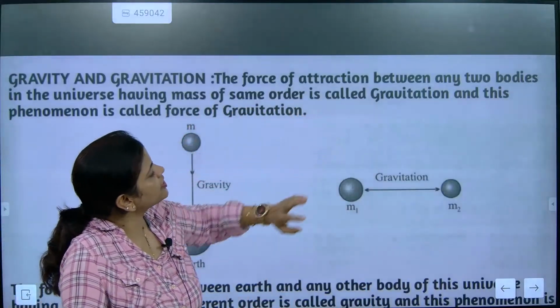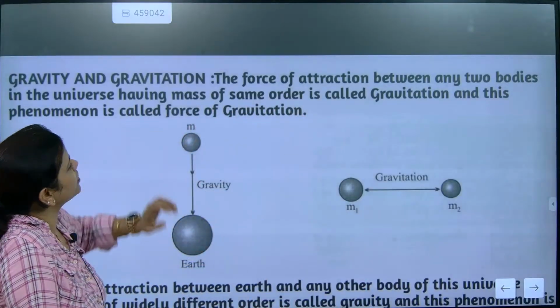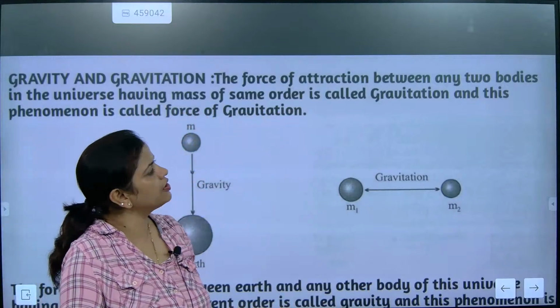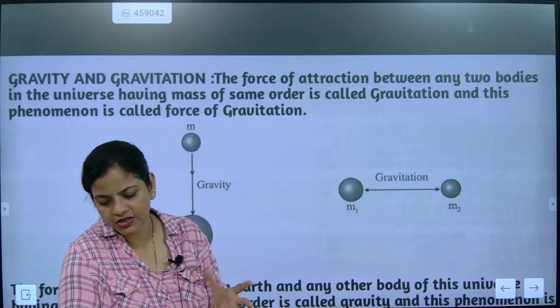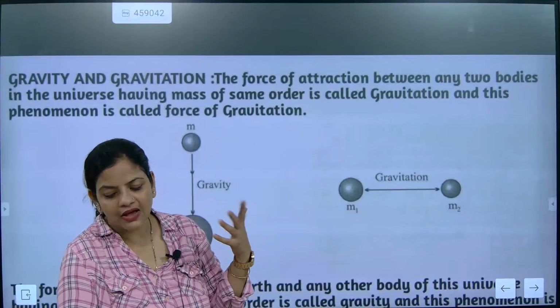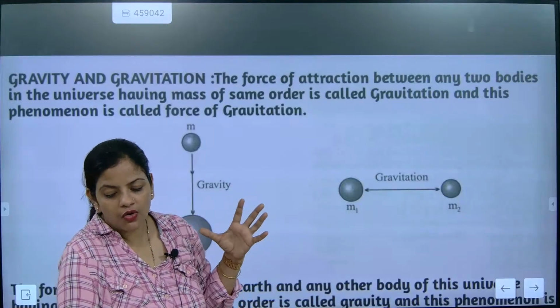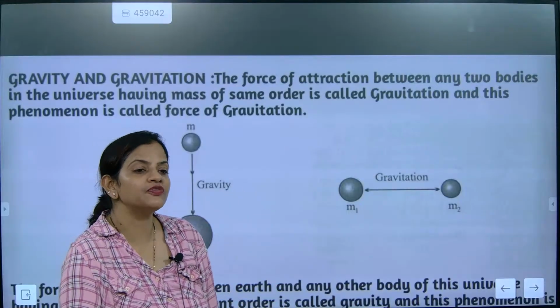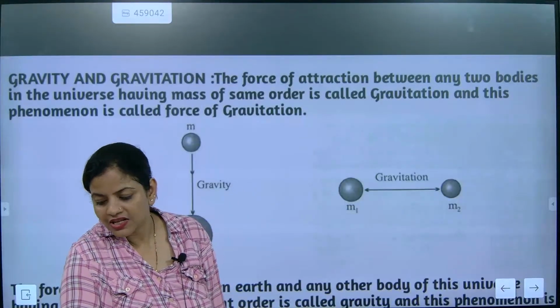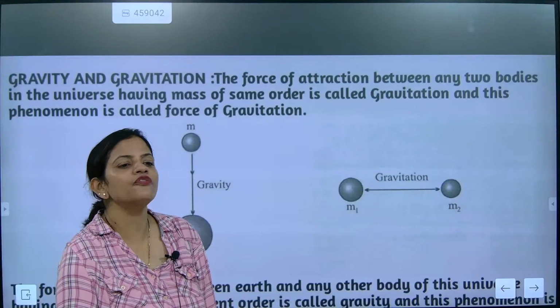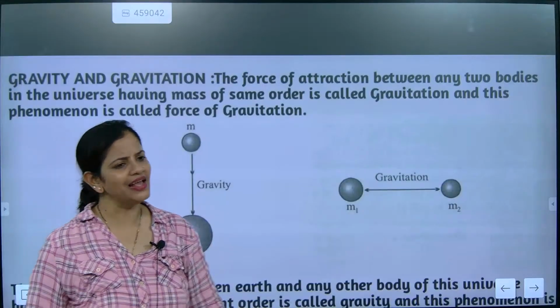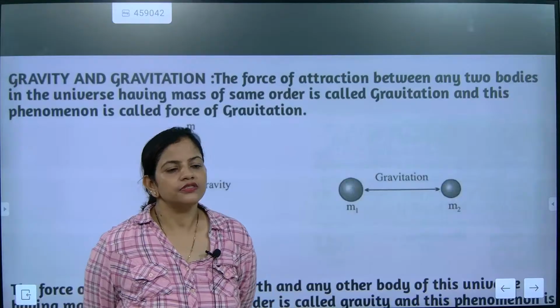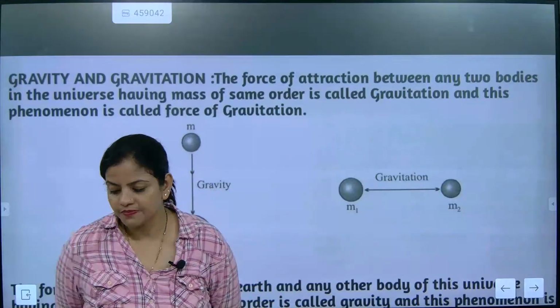The force of attraction between any two bodies in the universe having the mass of the same order is called gravitation. Got it? So it will be having that continuous pull. That is called the force of gravitation. Okay, can I ask some questions from you?